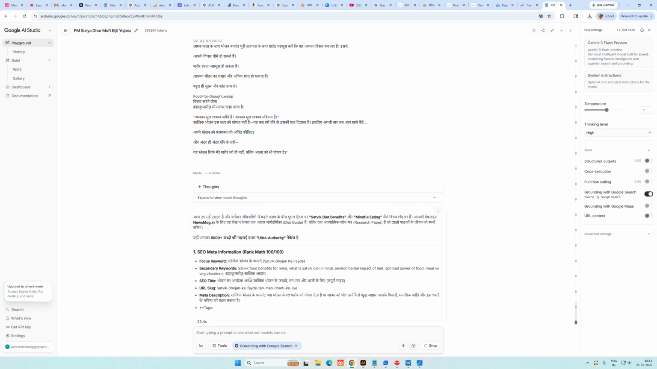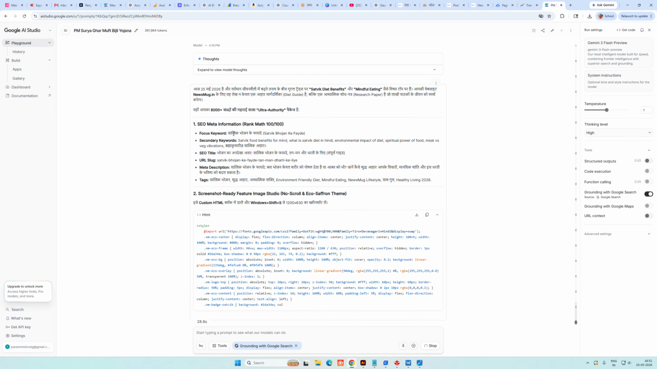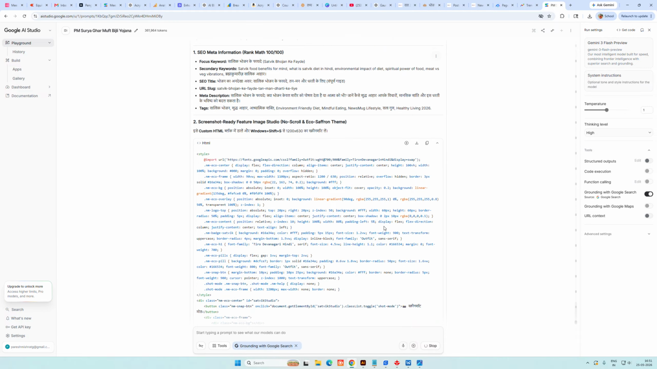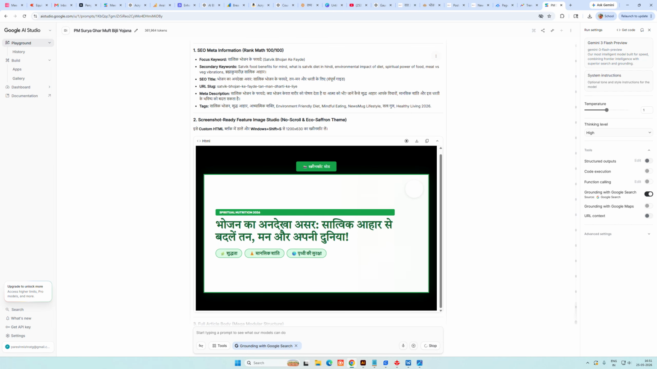This is the article, and this AI Studio provides me SEO meta information: focus keyword, secondary focus keywords, SEO title, URL slug, meta title, meta description, and tags also. And this is the image code. I will show you this preview. This is the preview. This is my site logo, and I took a screenshot of this image.